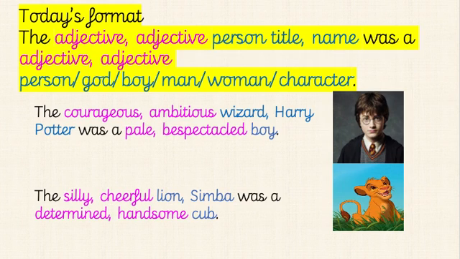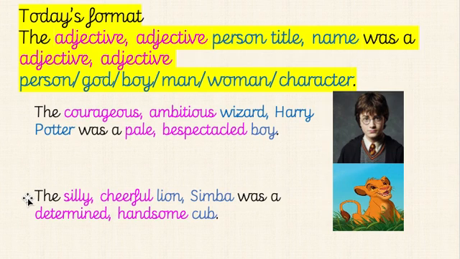Okay, so you can see my first example is Harry Potter, and I've got the courageous, ambitious wizard. So courageous, ambitious are my first 2 adjectives to describe Harry Potter. Wizard is his title, it is what he is, and his name is Harry Potter. Then you can see was a, 2 more words to describe him: pale, bespectacled, and he is a boy, full stop. Okay, so you can see how I've built that sentence using this format above.